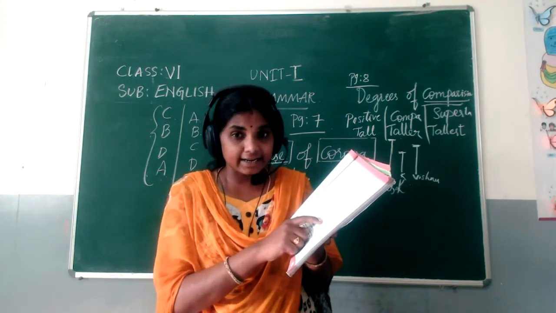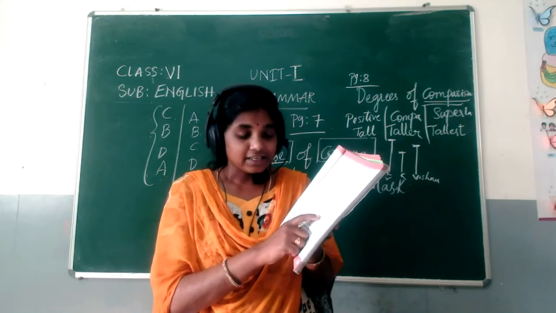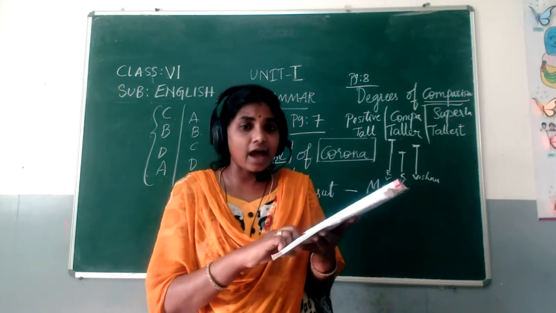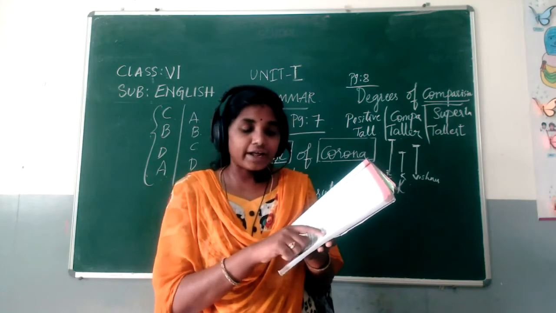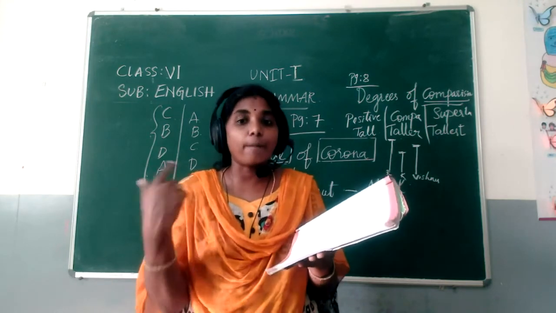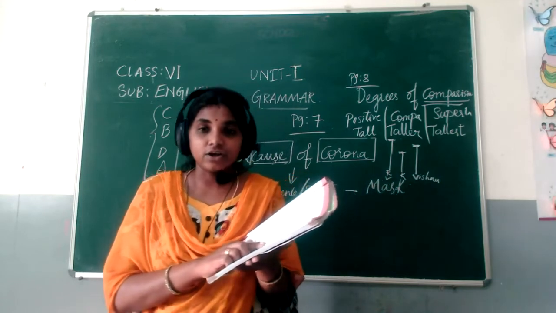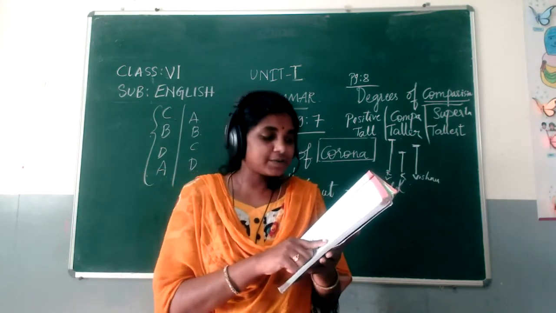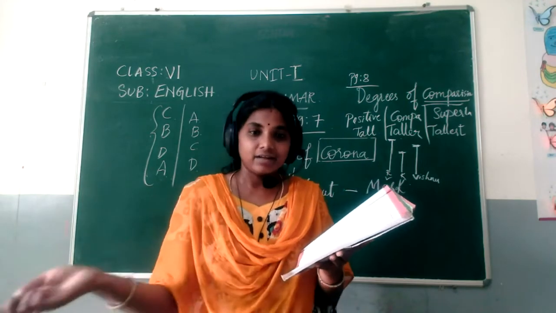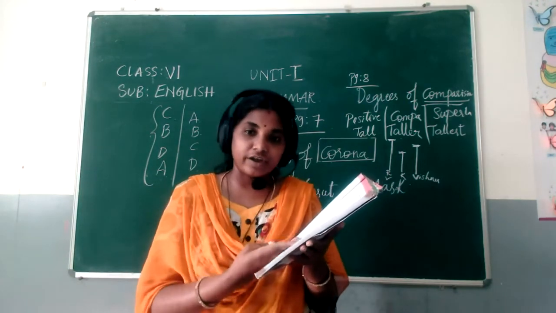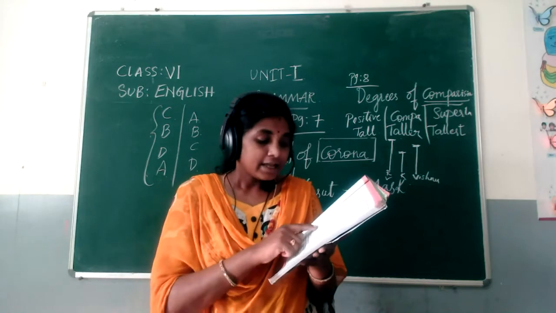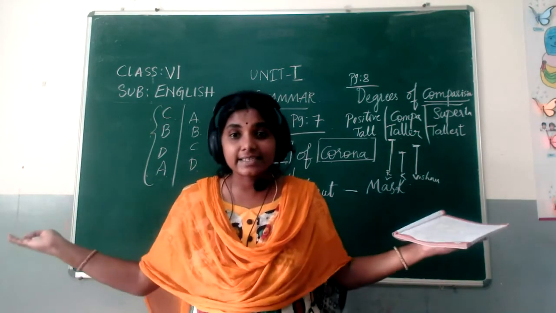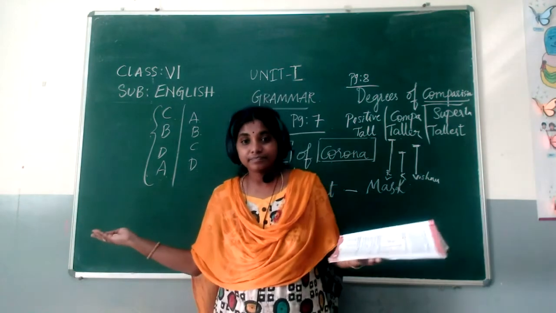Only this word is in bold. So, what should you write here in the blank? You should write the opposite of the word given in bold. What is the opposite word for small, children? Big. And of course, the meaning also gives you the answer automatically. The elephant's eyes are small, but its body is big.